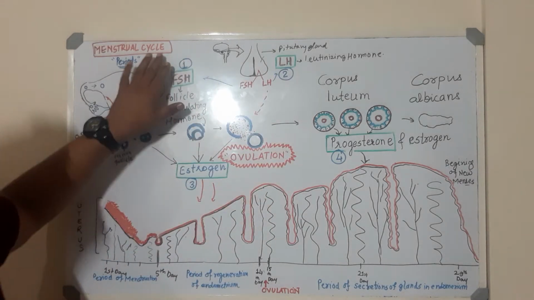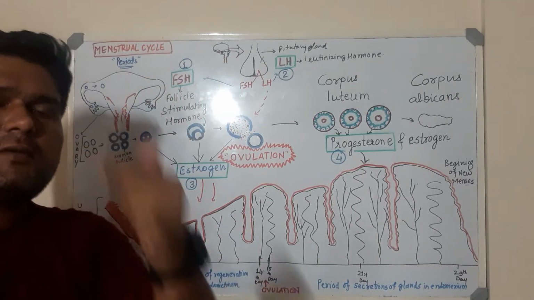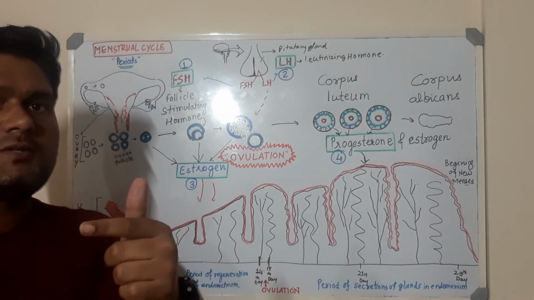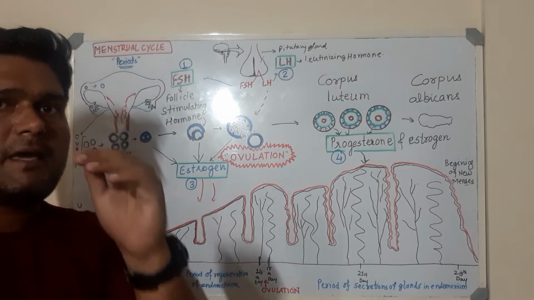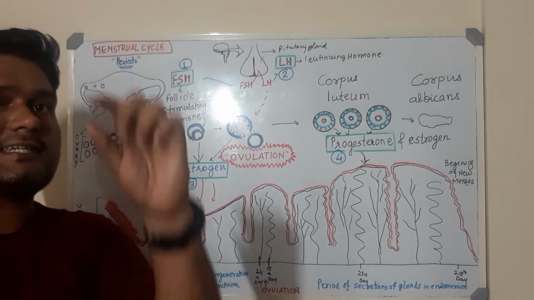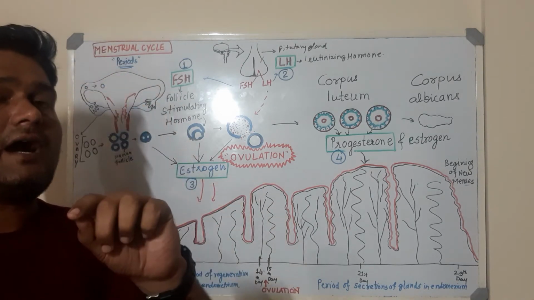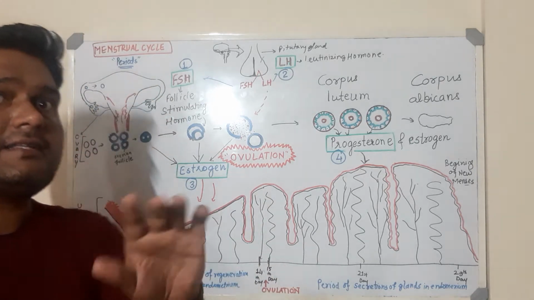So today we are going to discuss the menstrual cycle. The menstrual cycle is the cycle which repeats every month in the human female. Once a baby girl becomes a young one, there is a stage in her life called puberty. And as soon as she reaches puberty, this cycle continues.